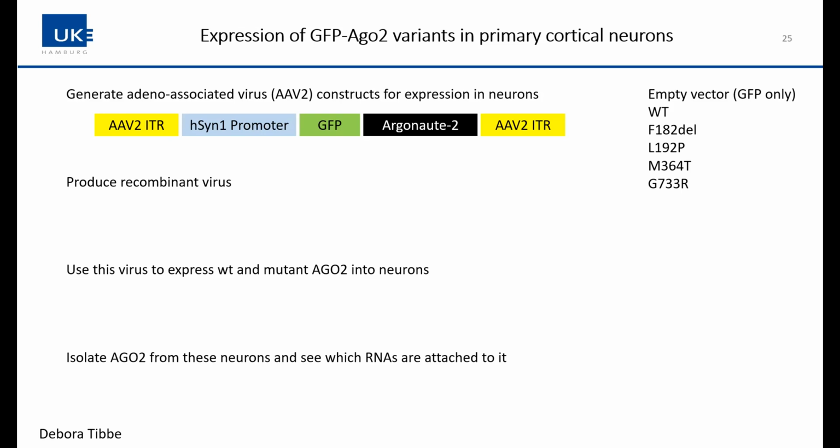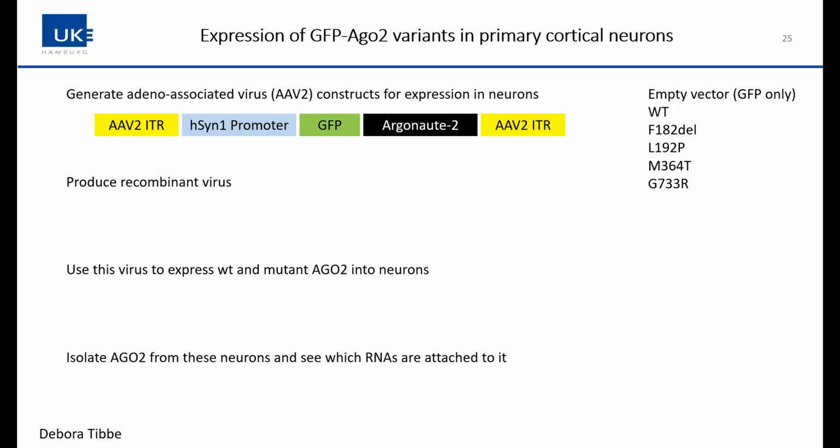And Deborah is here. She did this for some variants or some mutants, which are listed here. We have made a virus to express this, and use this virus to put the protein into neurons. And we want to see what's going wrong in the neurons.